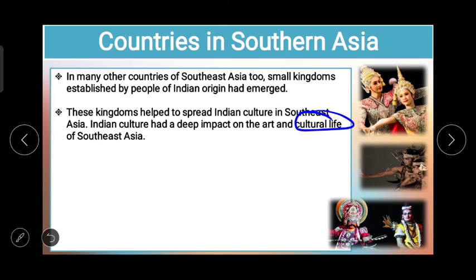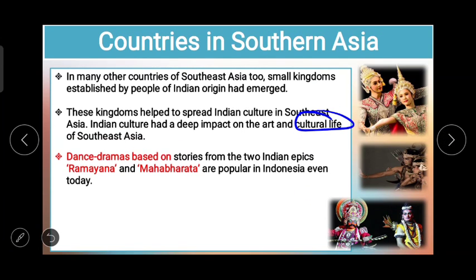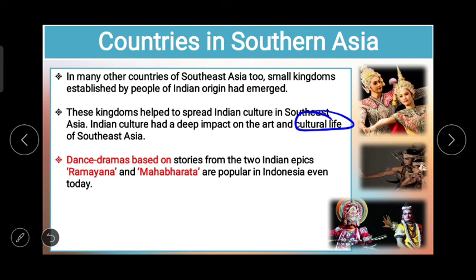Indian culture had a deep impact on the art and cultural life of Southeast Asia. Dance dramas based on stories from the two Indian epics, Ramayana and Mahabharata, are popular in Indonesia even today.